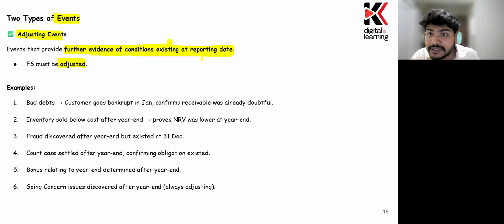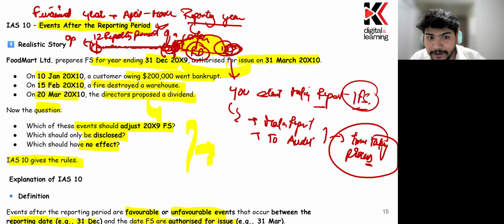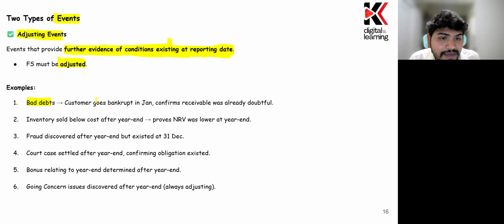Suppose there were some outstanding receivables of $2 lakh in the financial statements at the reporting date, which have now become unreceivable, that is, bad debt. So this is an adjusting event. Customer goes bankrupt in January, confirming a receivable that was already doubtful. Inventory sold below cost after the year end proves the NRV was lower at the year-end date.